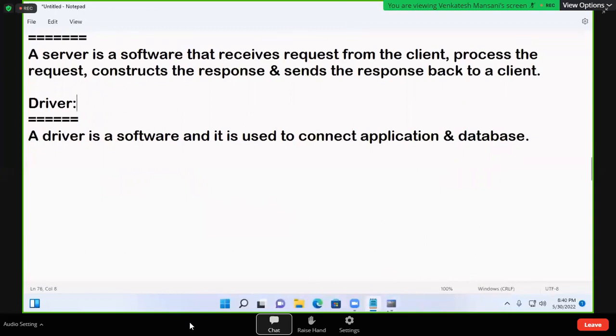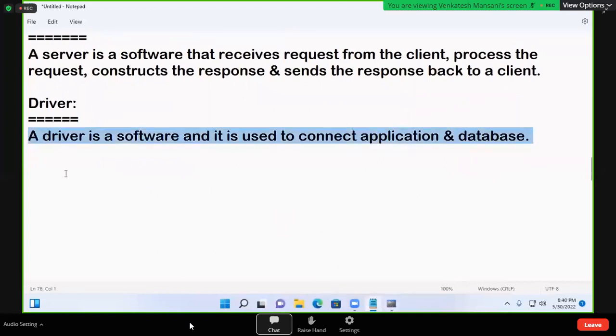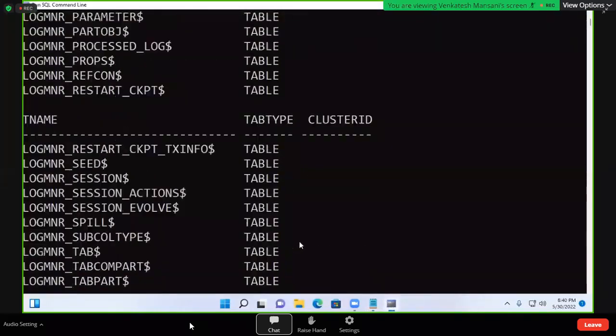See, it is one more software. This software is also required; otherwise, connecting is not possible. See, it is application or database.